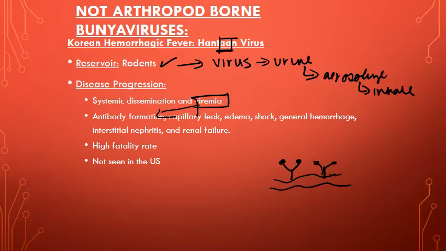And specifically, whenever you think of an antibody complex disorder, things like hematuria, renal failure, affecting the kidneys is pretty common because the kidneys are a site of filtration. So there's spaces there that are really tight, and once you get this antibody complex basically being deposited in the kidneys, then you get increased inflammation, which can lead to hemorrhage. This one can be very deadly. It's got a pretty high fatality rate, and it's not necessarily mediated by the virus, just the effect that the virus has on our immune response.